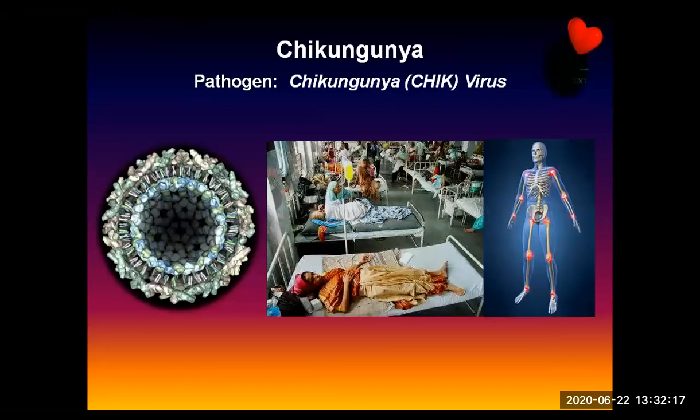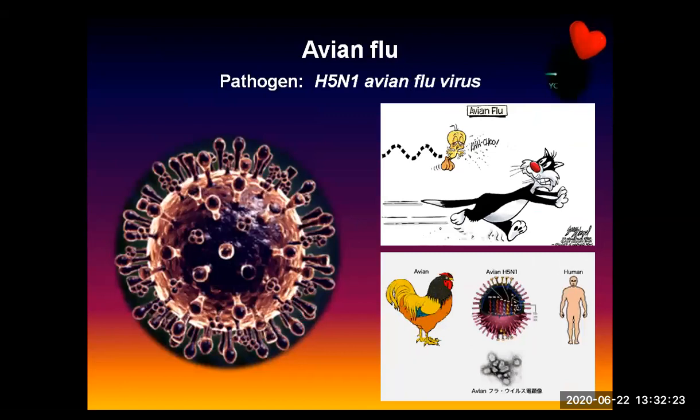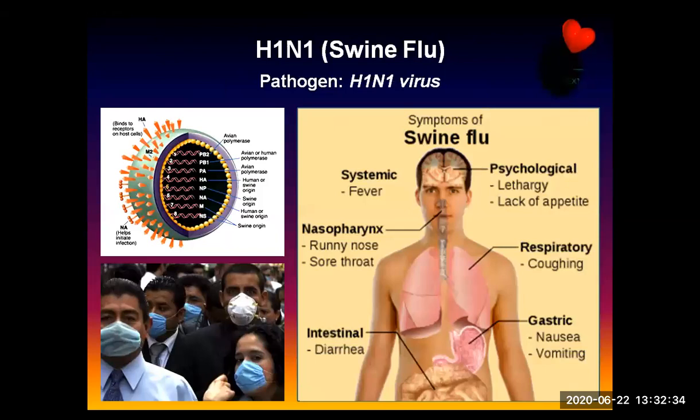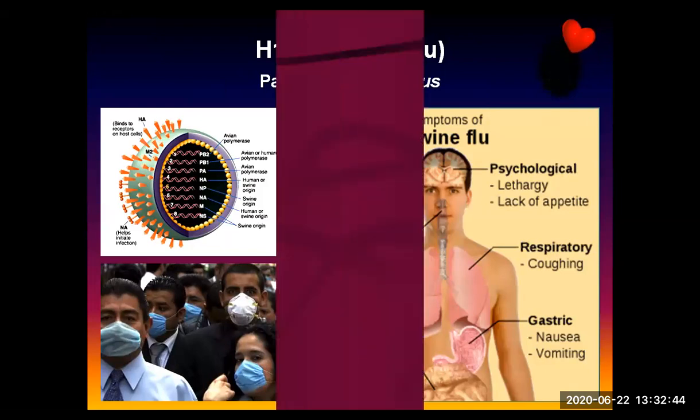Chikungunya, the chikungunya virus, chik virus. Dengue and chikungunya, for some time periods they ruled. H5N1, avian flu virus, that also ruled, and chicken sales reduced at the time. H1N1, swine flu, in recent times, H1N1. Okay, so these are all the pathogens.